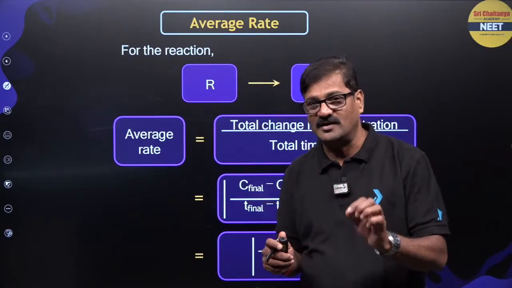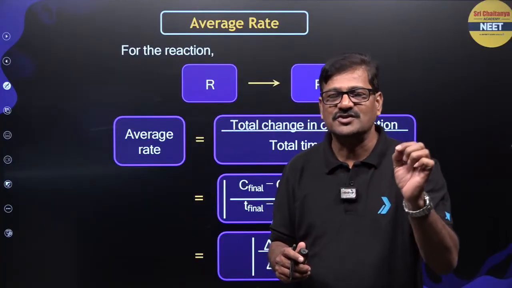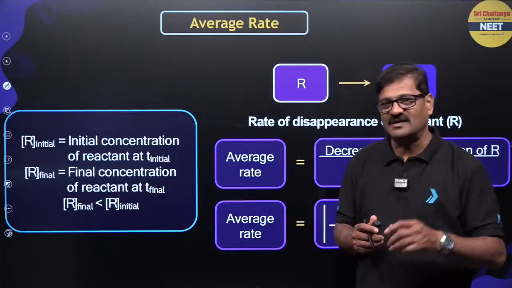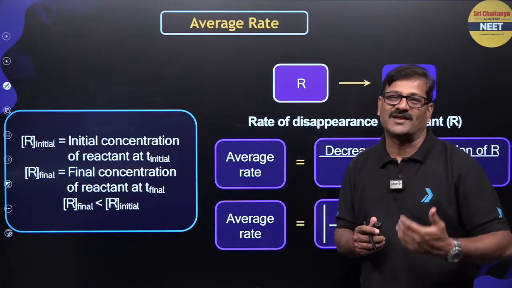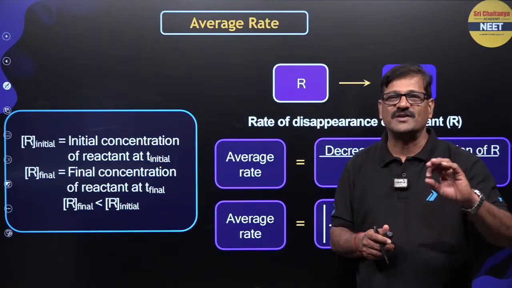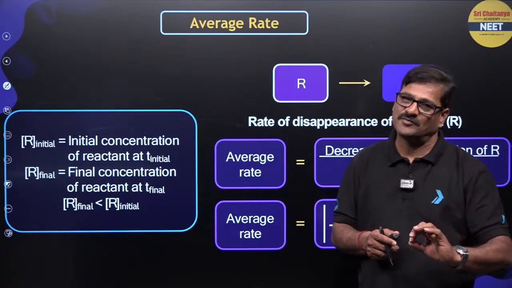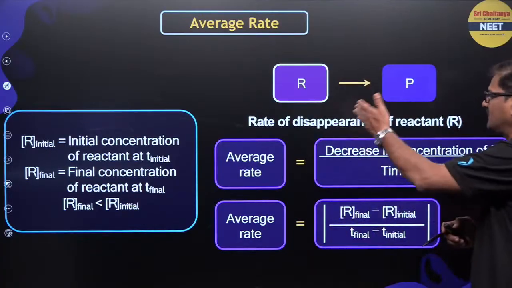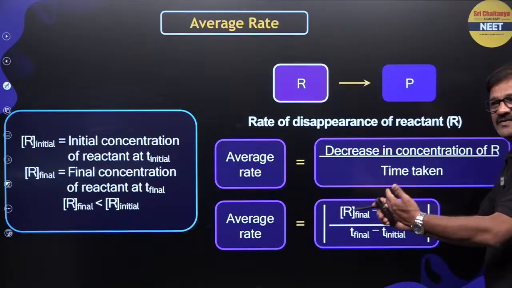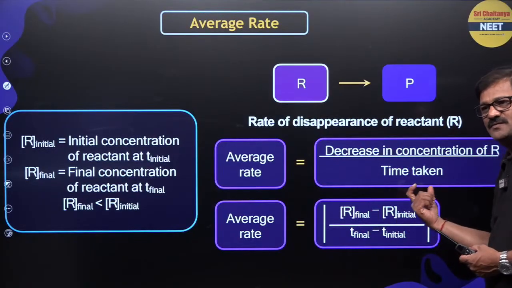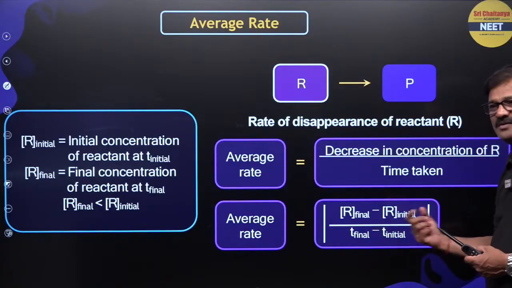That is very important. One-line, very short answer questions can be expected from chemical kinetics based on this. These are freebies, so you need not worry about squeezing out 1 or 2 marks from the entire paper. So the reactant gives rise to the product, and the average rate is the reactant concentration final minus initial upon the time taken.